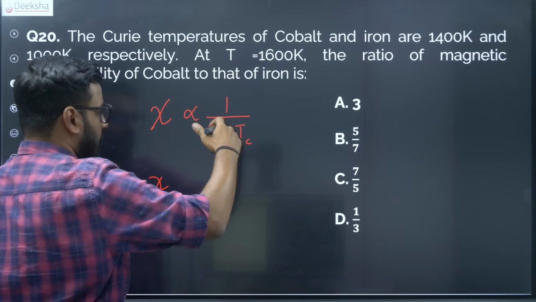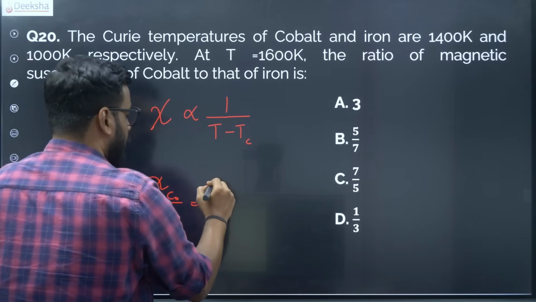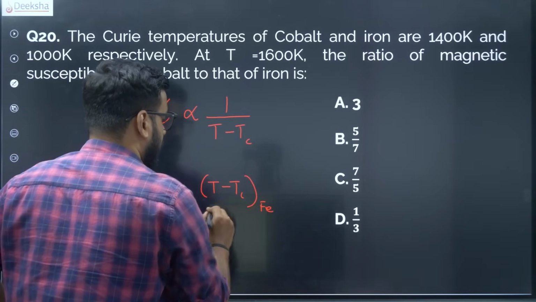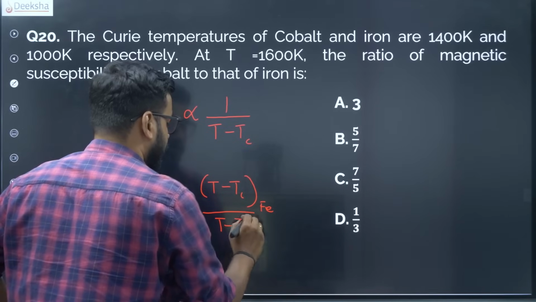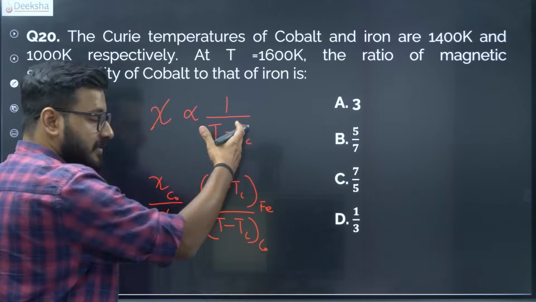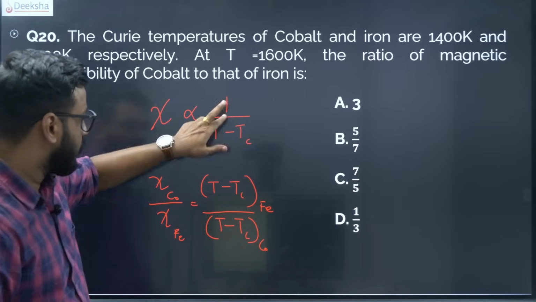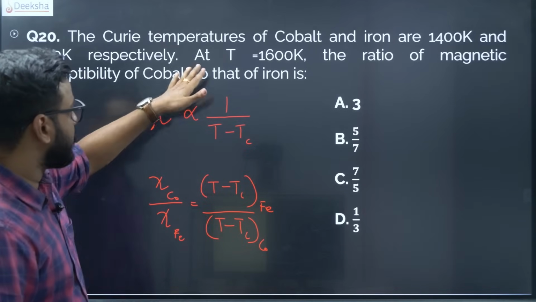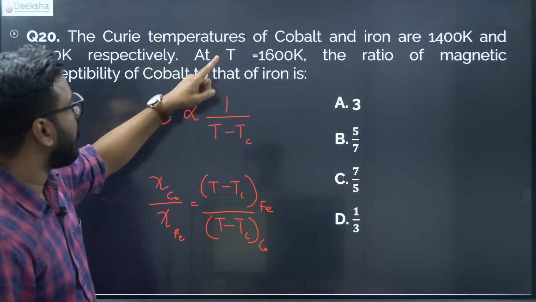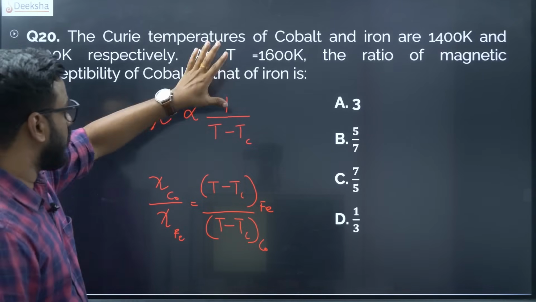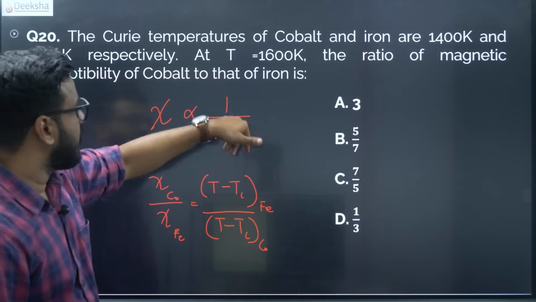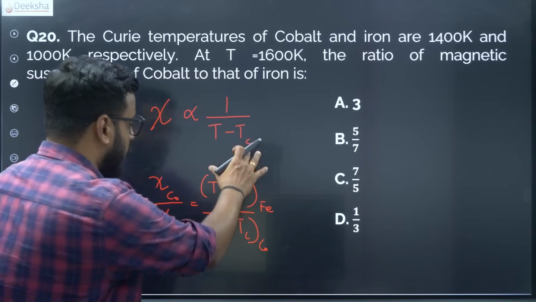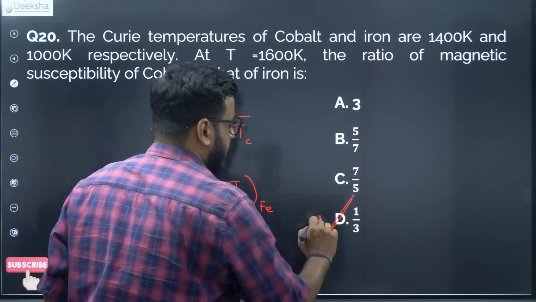So basically it is inversely proportional, so when you apply it, it will go up. So you will have T minus Tc of iron, and then you have T minus Tc of cobalt. See, I just simplified this directly because it's inversely proportional, so it will go the other way around, so cobalt will come down. And when you apply this, 1600 minus, for iron it is 1400, so you will get around 200, then 200 by 600, so you will get approximately 1 by 3 as the answer, option D. Okay, so 200 by 600 you will get 1 by 3. You can work it out yourself.